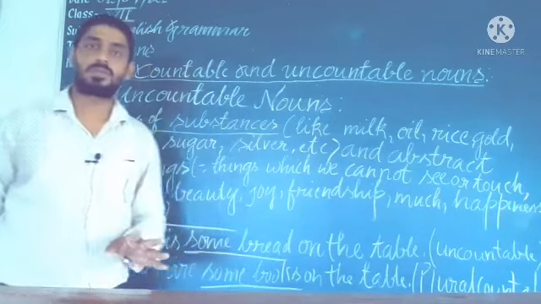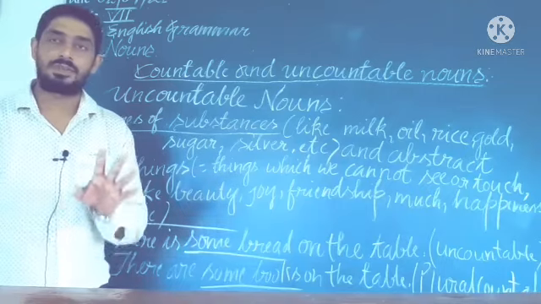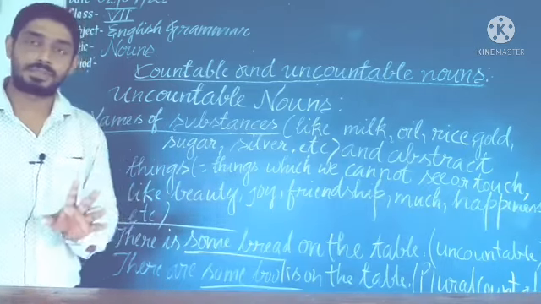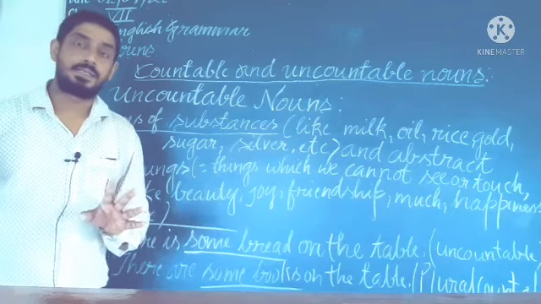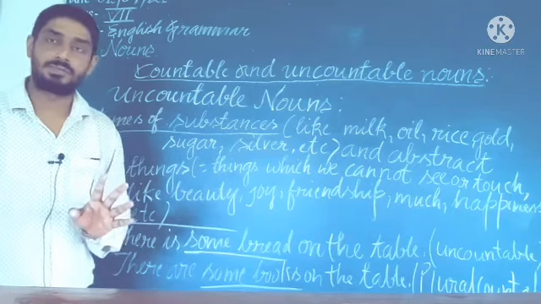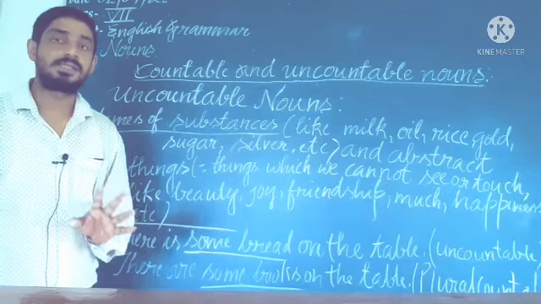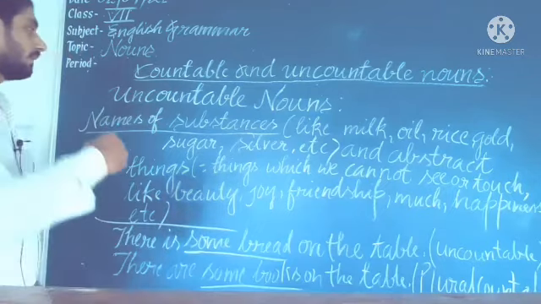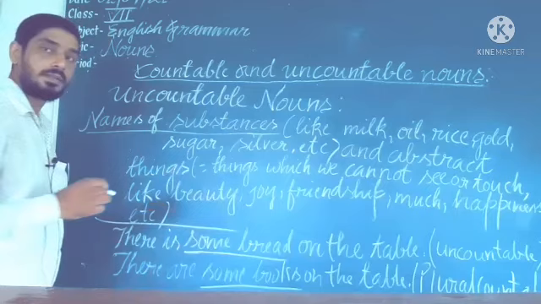Abstract noun refers to the nouns which we can't see or touch, which we only feel. So in uncountable nouns, what will come here?